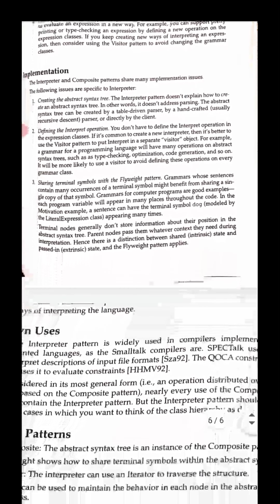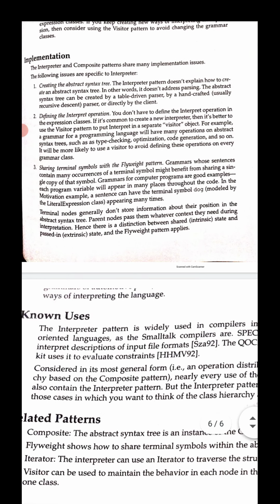Coming to the implementation section, the interpreter and composite patterns share many implementation issues. The following issues are specific to the interpreter design pattern.